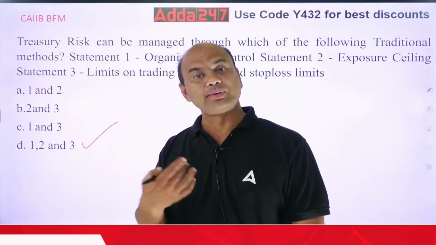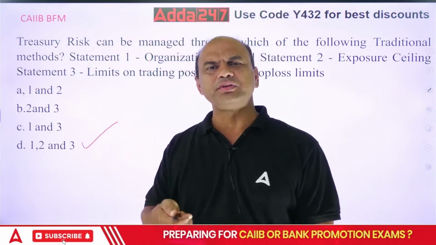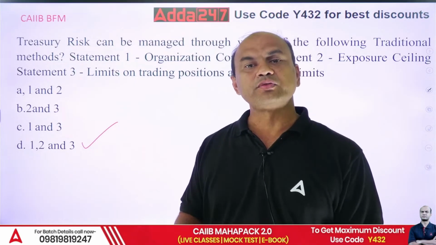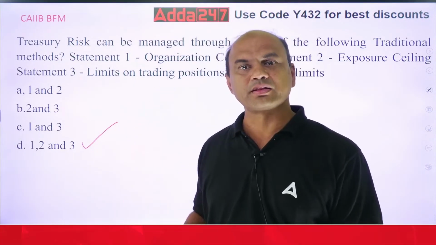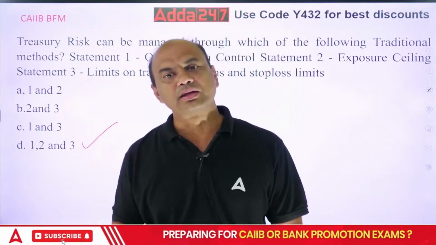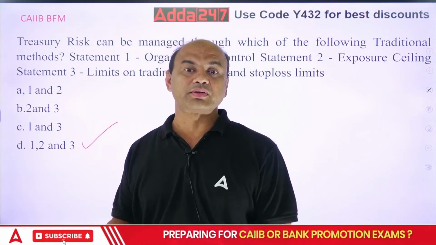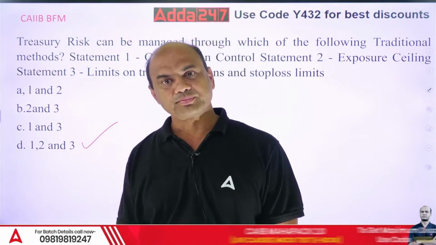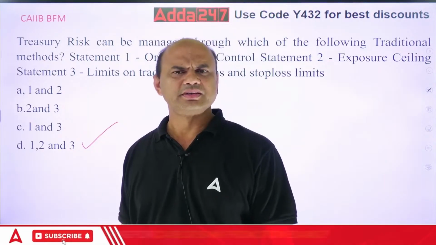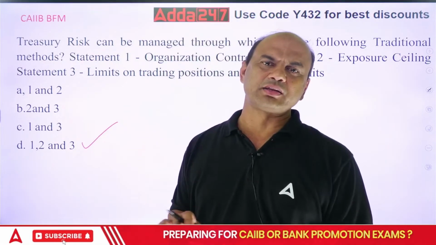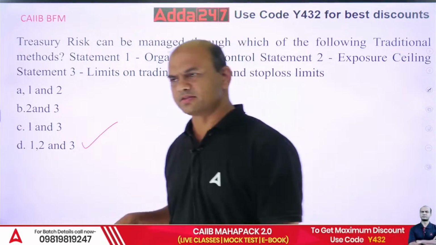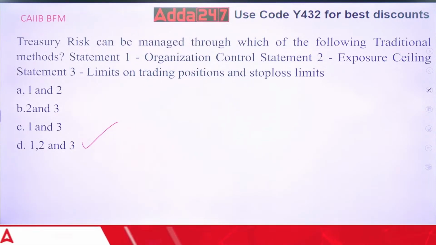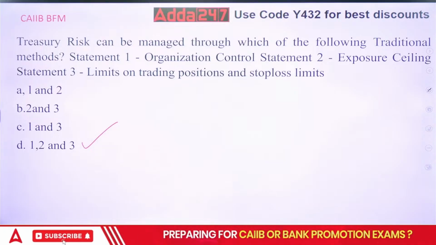The whole investment is gone. Same thing we have in your loans also, no? Don't you have it in your loans? You can't give more than 15% of your tier 1 capital to a single company, and more than 20% of the tier 1 capital to a group. Isn't it? Don't we have this? Same thing. Everywhere the logic of banking is diversification. You have to diversify your assets. Without diversification, you cannot work in a bank. Okay?